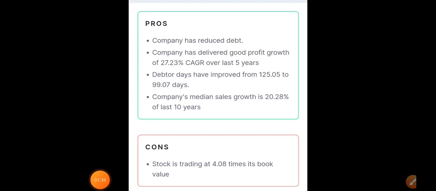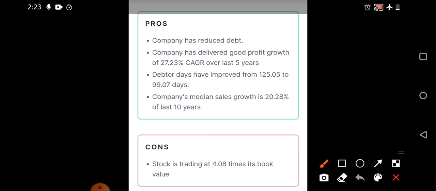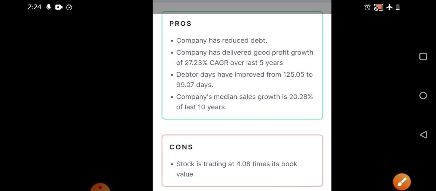Okay, so next we discuss the basic pros and the basic cons, that is, the major positives and negatives. You can see the company has almost reduced its debt, and has delivered good profit growth of 27.23% CAGR over the last 5 years. The company's median sales growth is 20.28% over the last 10 years. And what are the basic negatives? Only one negative, that is book value, which is not a major concern.